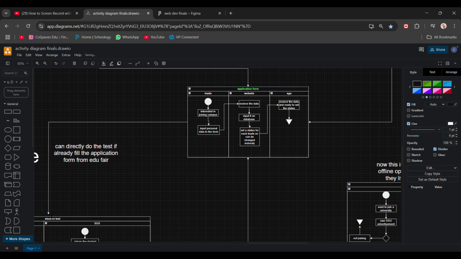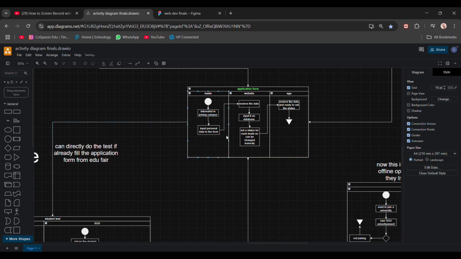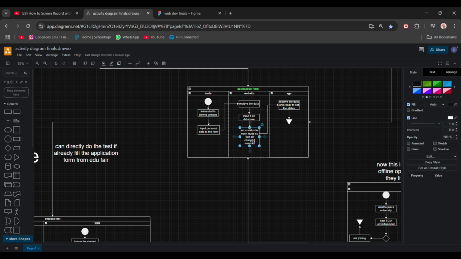It's supposed to be like this, and then the application form. After they're interested, they will input their personal data, such as which school they come from, what their age is, what major, such as SMA, SMK, or IPS, something like that, and then receive the data, input to the database. After this I will talk about the next part, and then receive the data.